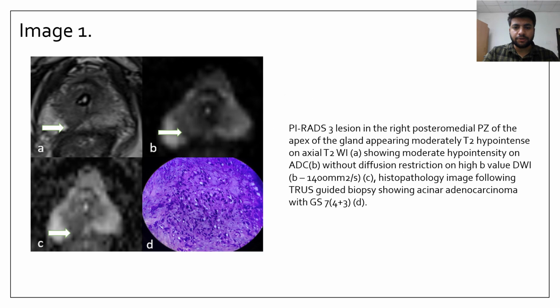Now coming to image 1, which is showing PIRADS 3 lesion in the right posterior medial peripheral zone of the apex of the gland, appearing moderately T2 hypointense on axial T2 weighted imaging, showing moderate hypointensity on ADC without any diffusion restriction on DWI. Histopathology following a TRUS-guided biopsy showed an acinar adenocarcinoma with Gleason score of 7.